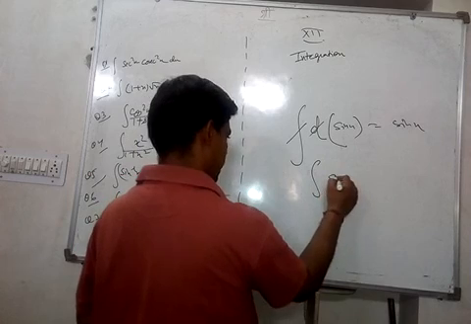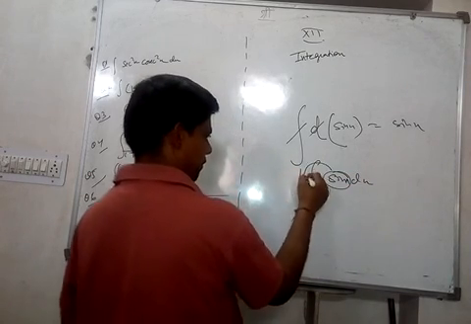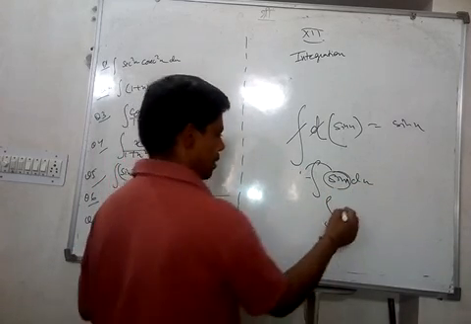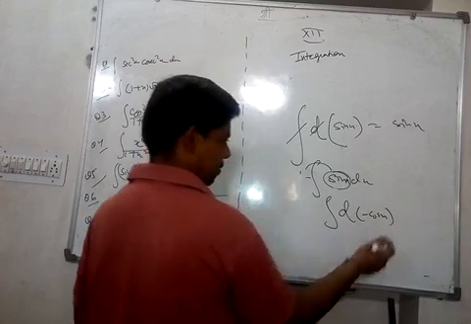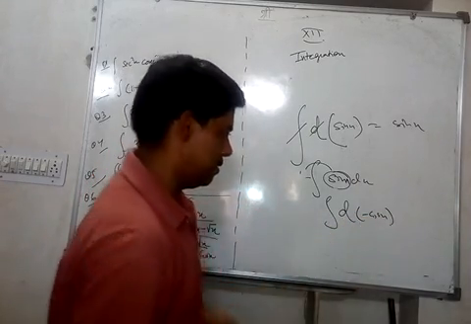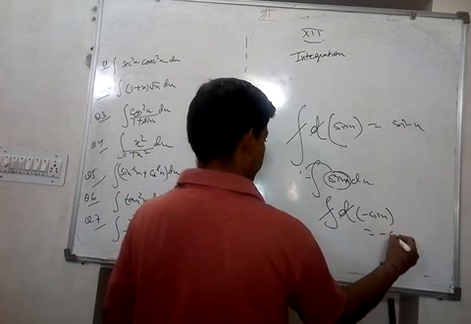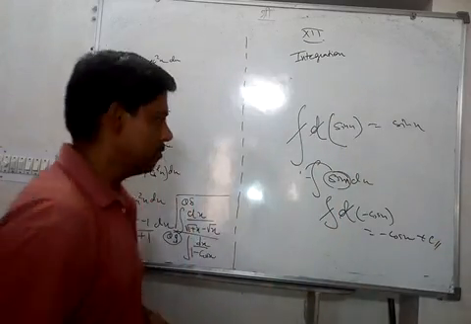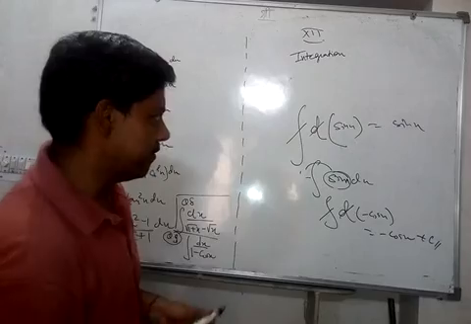But if it is sin x dx, we cannot take sin x outside. So you will have to convert into some d. So that is why we write d of minus cos x. D of minus cos x is what? Sin x dx plus c. So that is why these two get cancelled and we get minus cos x, and we can write plus c because that is constant of integration. So integration and differentiation are reverse process of each other. Okay.